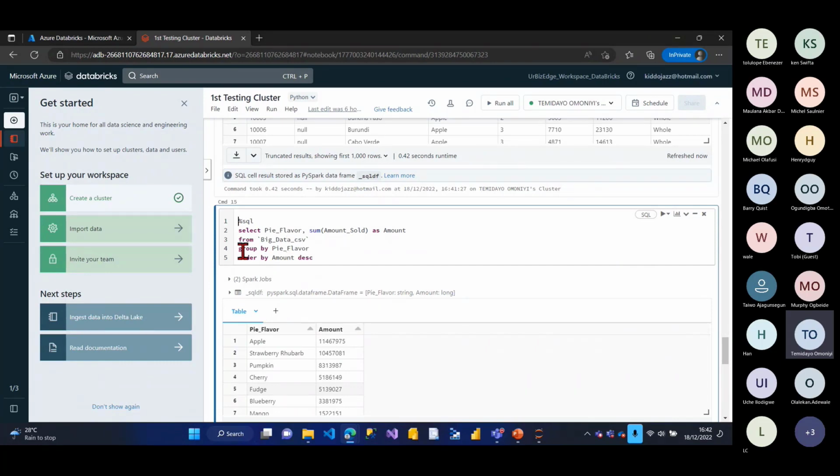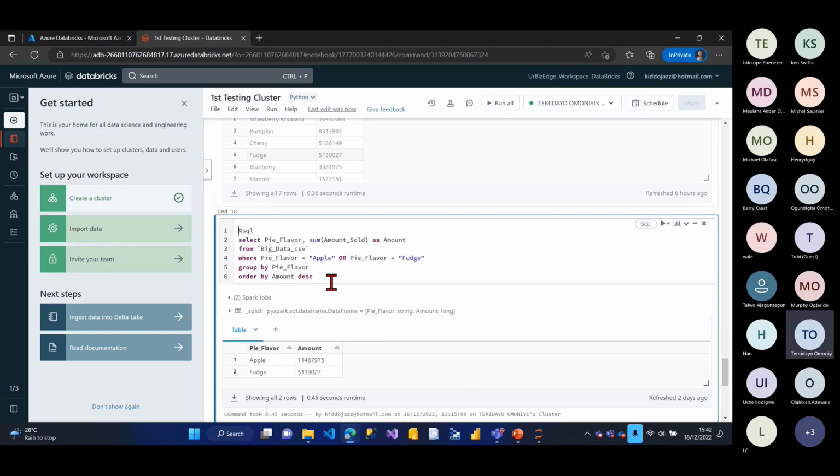I'll now group by. Group by is basically how I aggregate, right? I'll group by pie flavor, which I'll make my index. I'll now order by amount sold in descending order. I can actually change pie flavor to 1, since it's column 1. I can say group by column 1, order by column 2. Column 2 is my amount sold, while column 1 is my pie flavor. I think this should work.